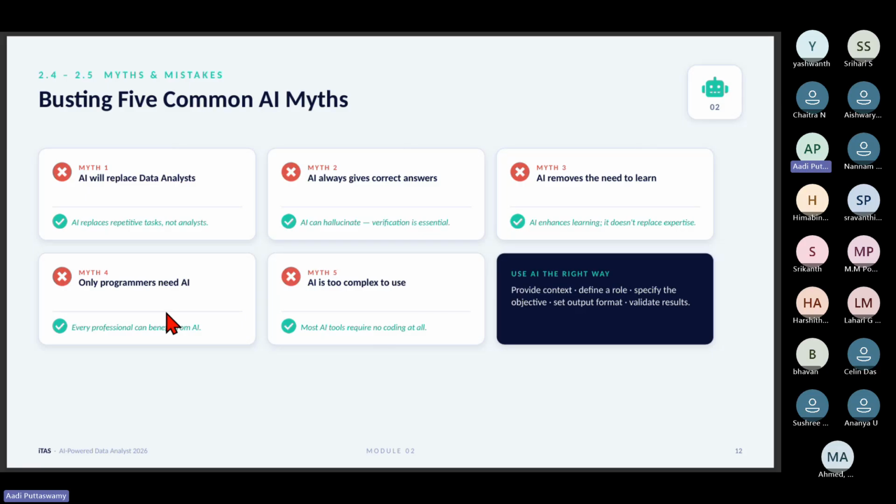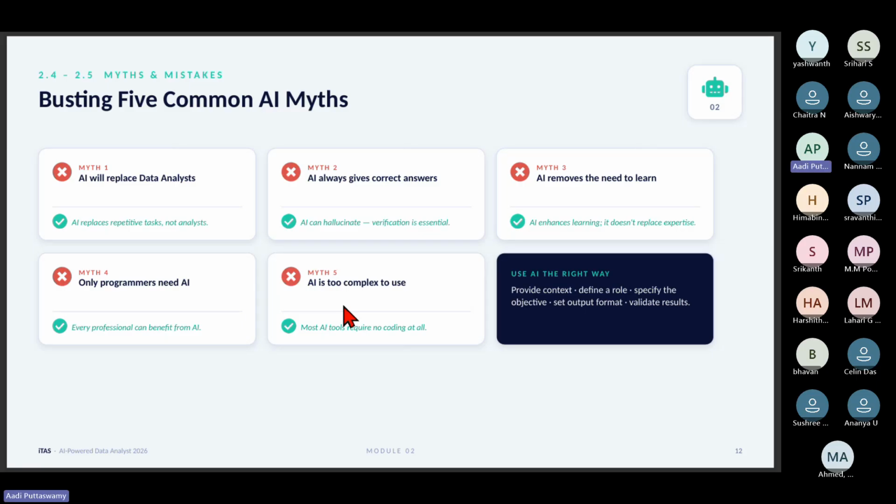Developers are the ones who program and create tools. Non-developers are the ones like us who use AI tools. So every professional can benefit from AI. Myth five: AI is too complex to use. No, it is wrong. Most AI tools require no coding at all. If you keep these 5 things in mind, you can start thinking that yes, I can also learn. I can also make my career in this.